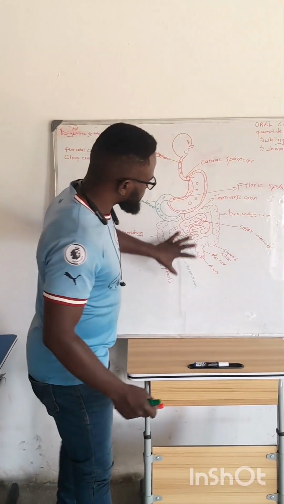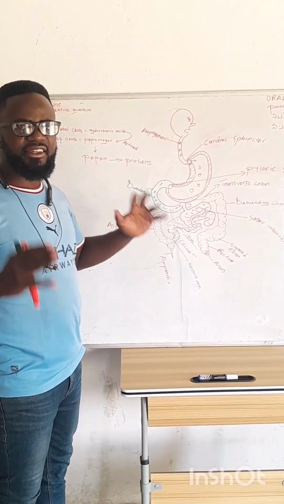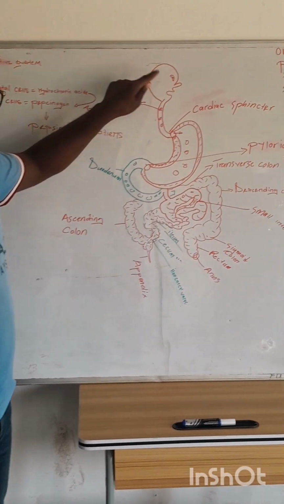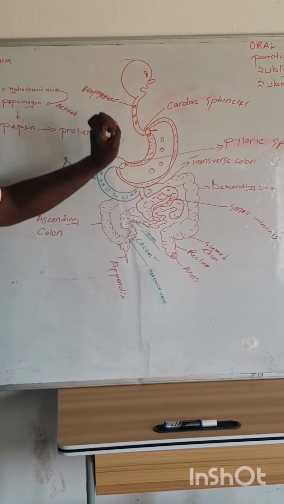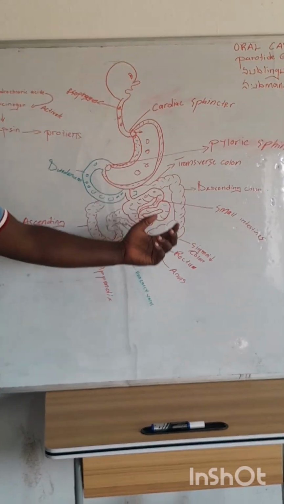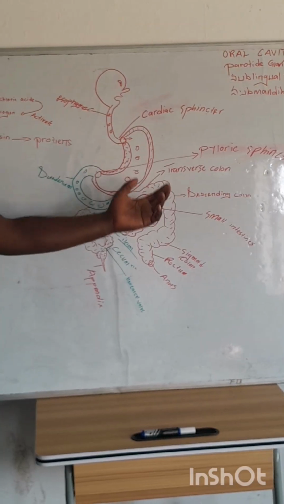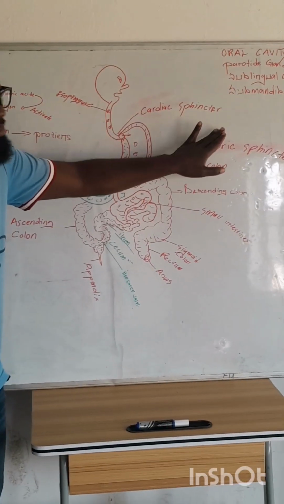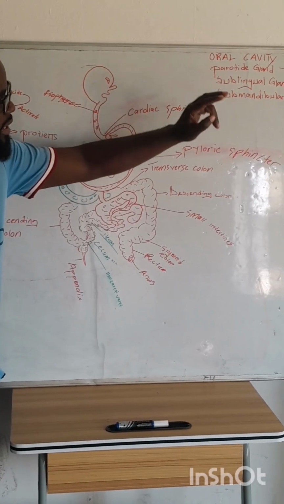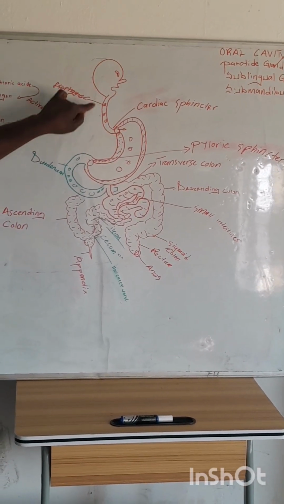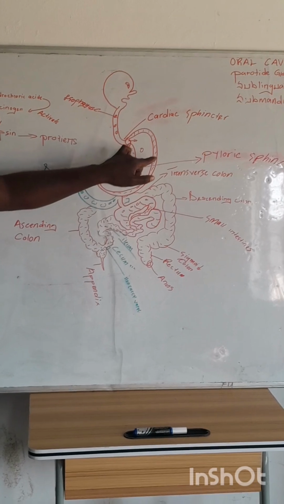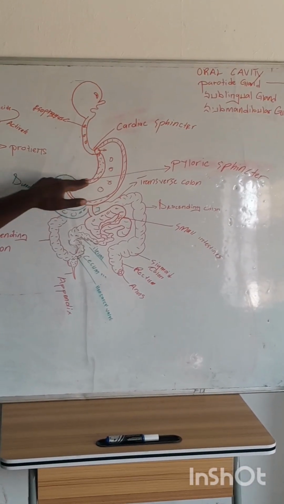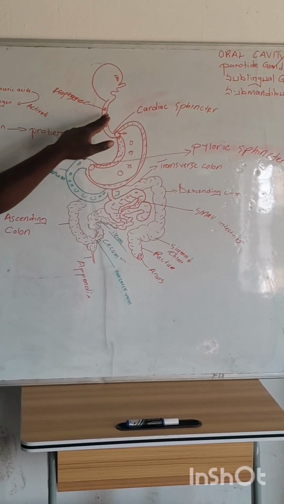Alright, so basically this is the digestive system. Remember, we started from the mouth, mechanical digestion, saliva works to moisten the food that we eat, initiates carbohydrate digestion. Alright? Which was released by the three salivary glands, parotid, sublingual, submandibular, goes down the esophagus, peristalsis movement in the stomach, cardiac sphincter, preventing the gastric content from going back into the esophagus.